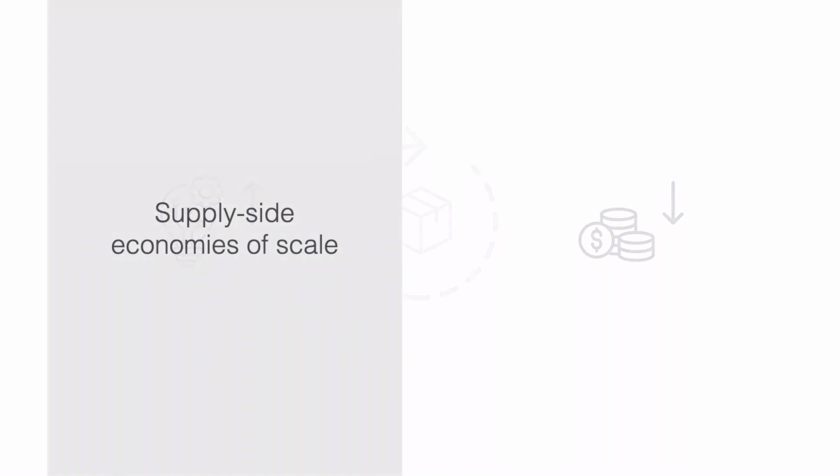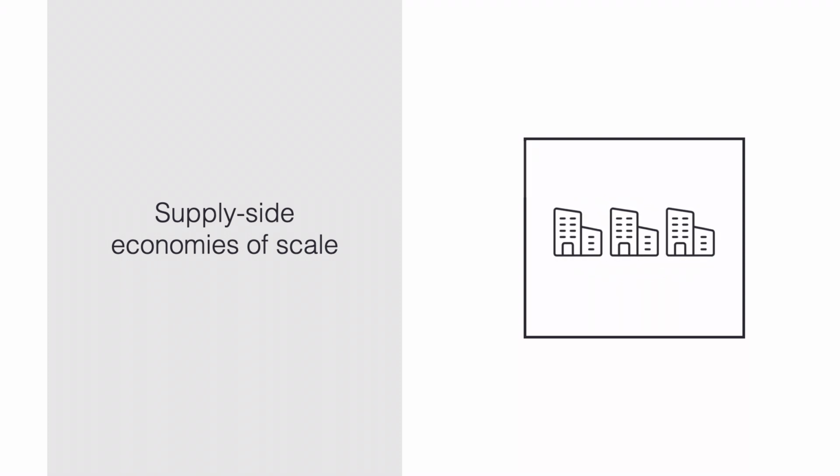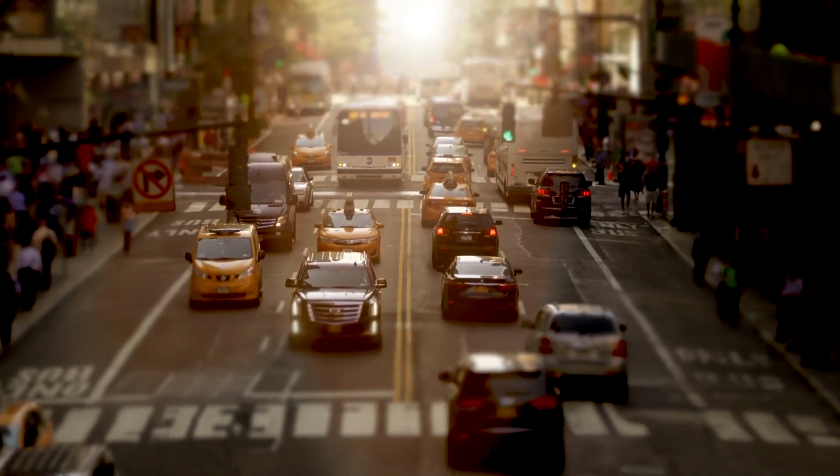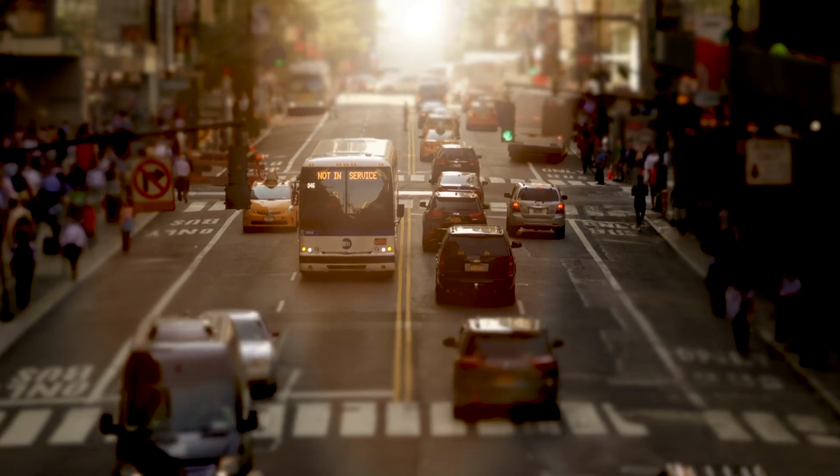Often supply-side economies of scale have a natural limit. As a result, in industries with supply-side economies of scale, we often see an oligopolistic market structure of 3 to 4 firms. The car industry is a good example. A few firms cover a large majority of the market.